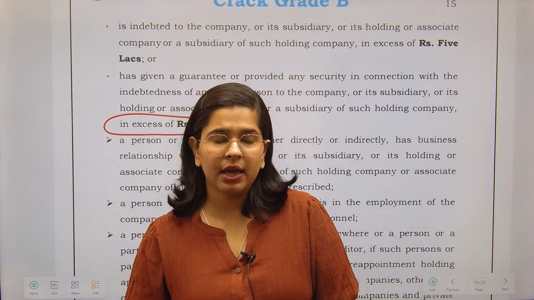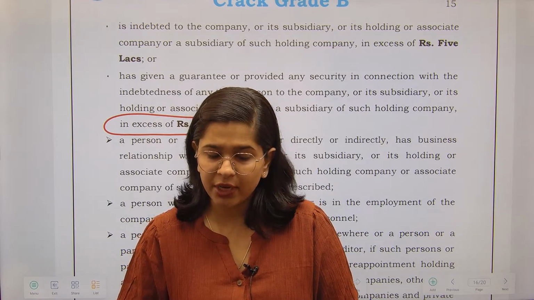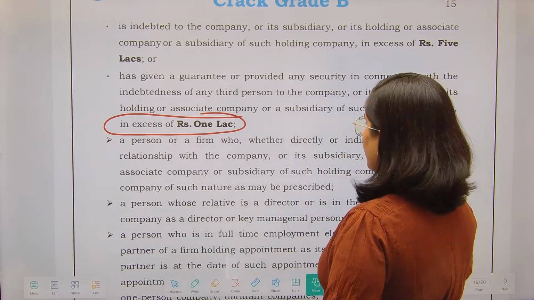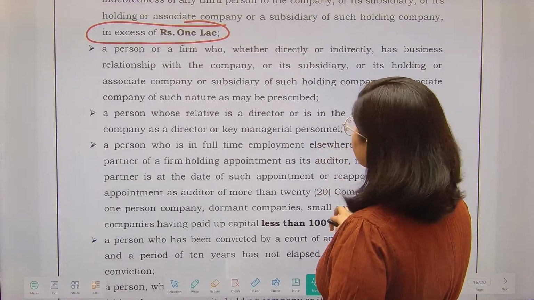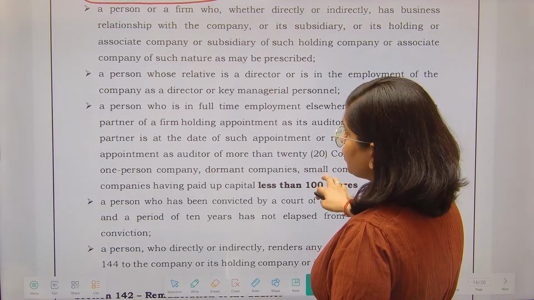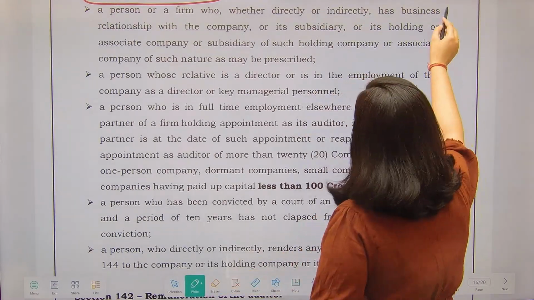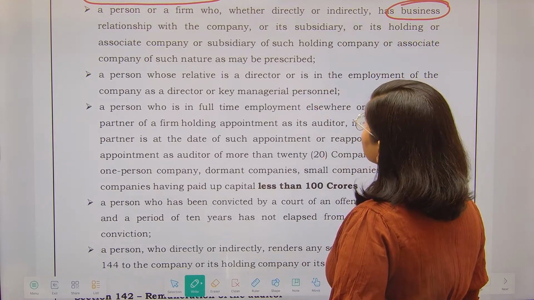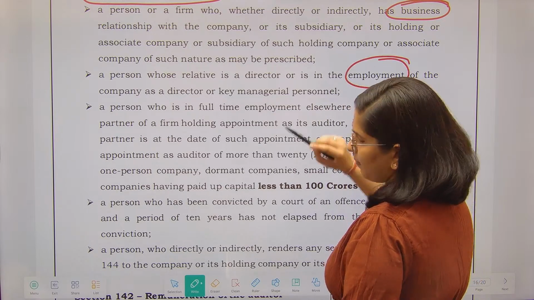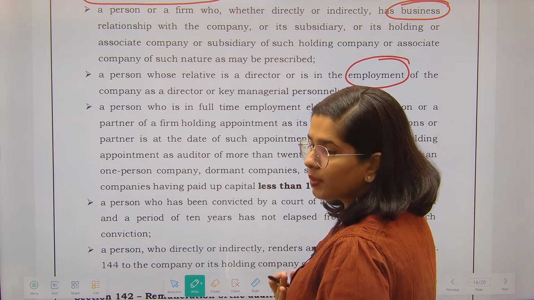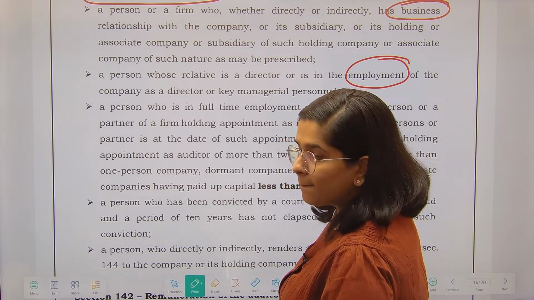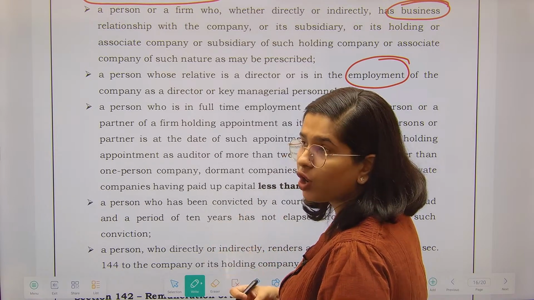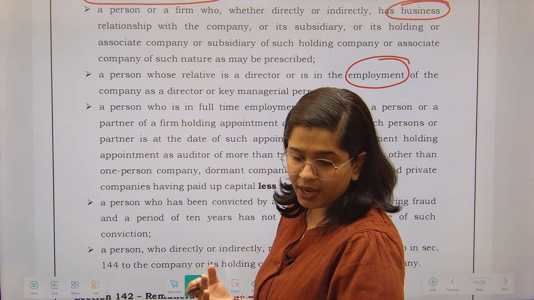Why? Because the independence of the auditor is very much required, right? A person or a firm, whether directly or indirectly, which is in a business relationship with the company, will also not be allowed. Any sort of business relationship is not allowed. Whose relative is a director or is in the employment of the company, right? So if I want to become the auditor of ABC Limited, but my brother is a director in ABC Limited, then I will not be allowed. Okay? Then I will not be allowed.